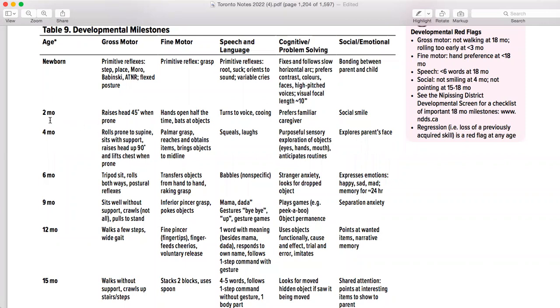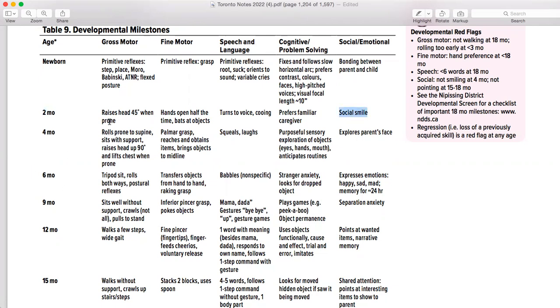Then comes the 2-month baby. 2 months is basically February. How I remember it is February. In February there is Valentine's Day, right? In Valentine's Day, what happens is that social smiles start developing, right?